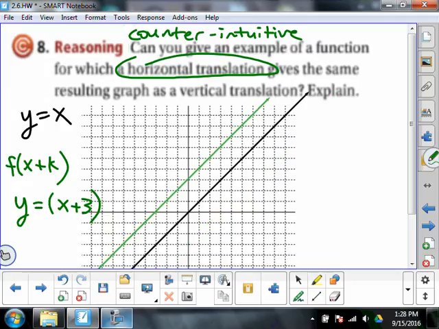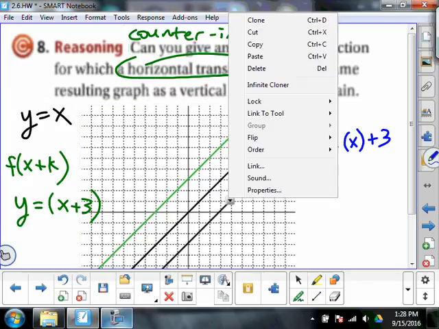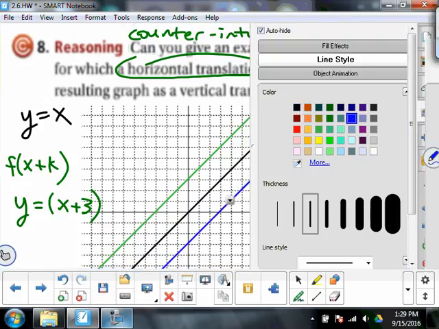Okay? But I didn't answer the question all the way yet. It says, can I give an example where a horizontal translation gives the same result as a vertical translation? And this is so cool. This is awesome. This is gonna blow your mind. If I had another linear equation, y equals x plus 3, so I'm going to take this black line, I'm going to clone the black line, and I'm going to make this new cloned line blue.